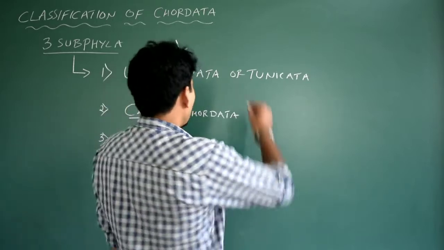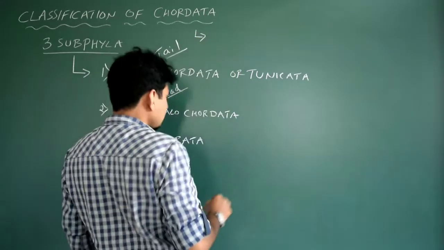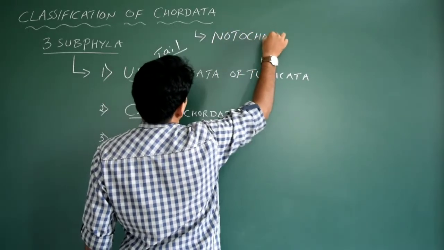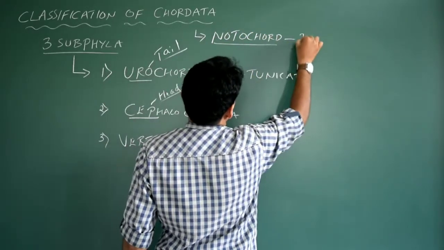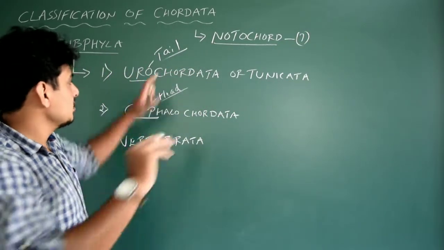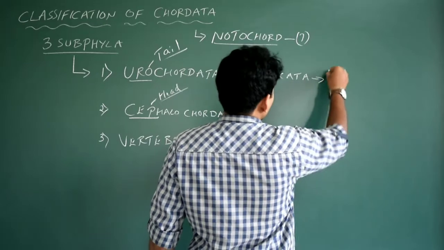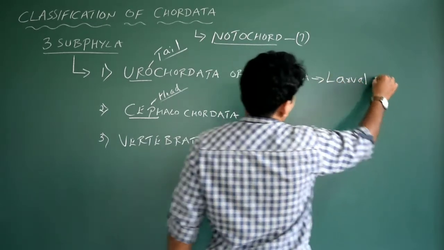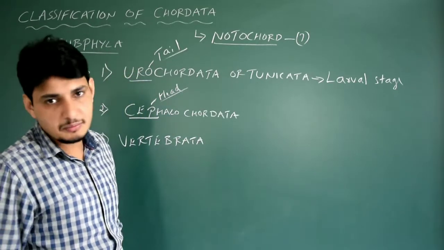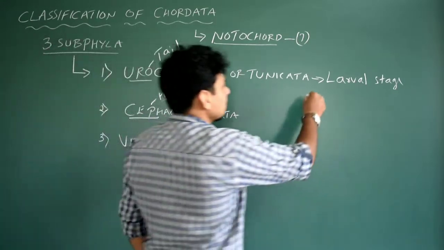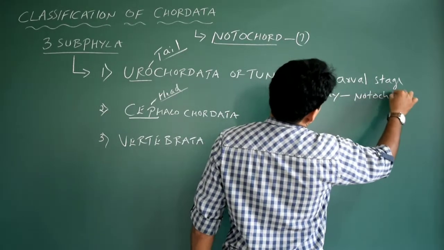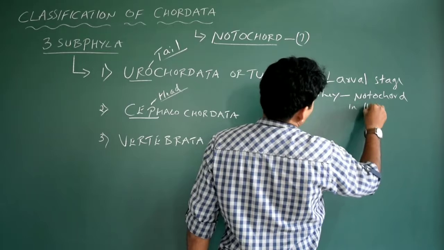Now I have to write one thing here. This classification is mainly based on the presence of notochord, but exactly where it is present, or in which stage of their lifespan it is present. So Urochordata or Tunicata, very simple. In the larval stage, it is understood that Tunicata or Urochordata have indirect development. So in the larval stage they exhibit notochord, particularly where? In their tail.